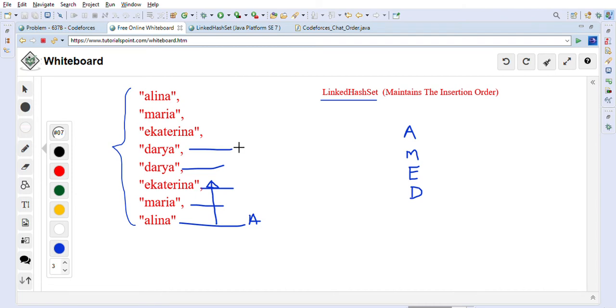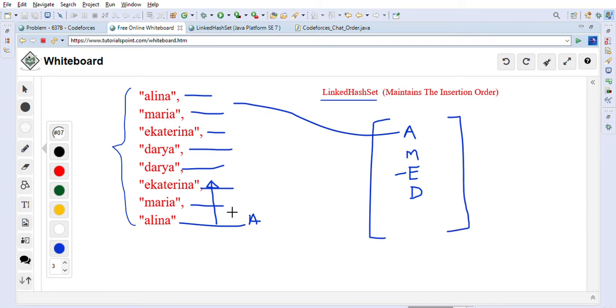Now when Daria comes again, it will be ignored, because there is already an entry for Daria here. When Ecterina comes, the entry is already there, so we will not make any other entry. If Maria comes, Maria is also already in the LinkedHashSet, so it will not make any entry. And for Elena, A is also already there, so we will not make any entry. So this is the LinkedHashSet we found after going through the given input, and then we just have to print it.